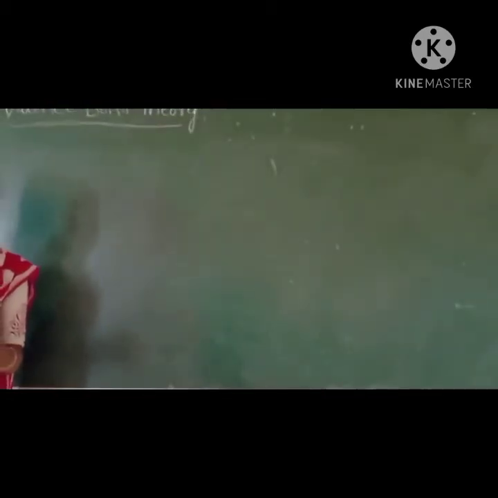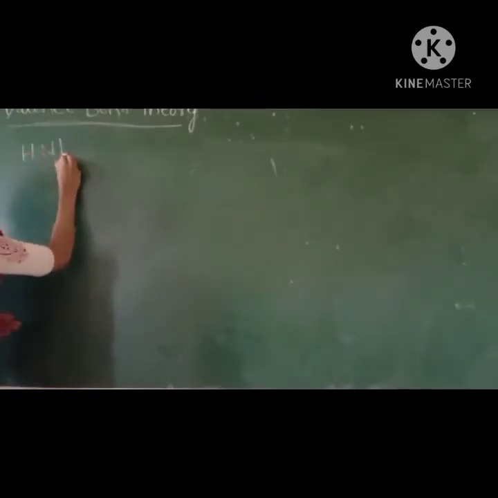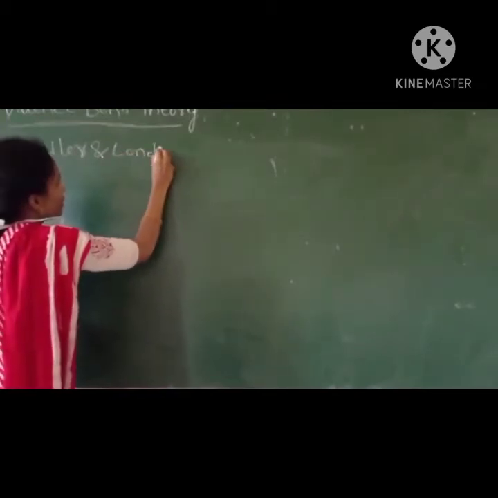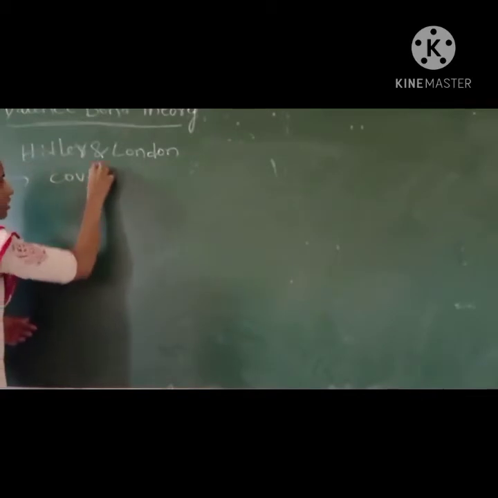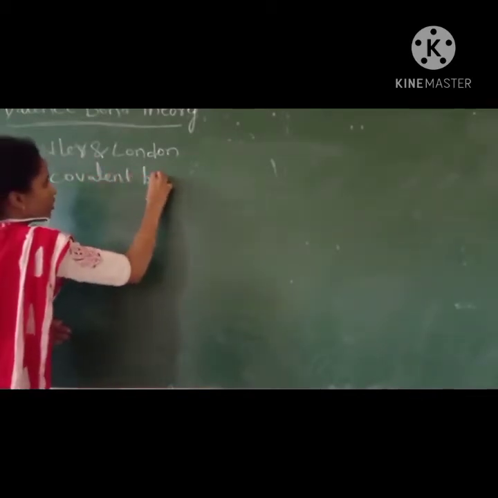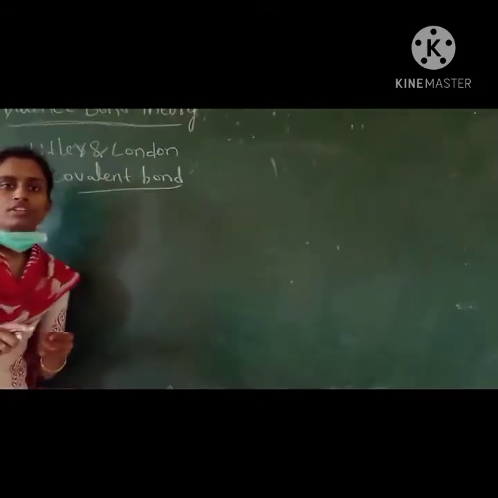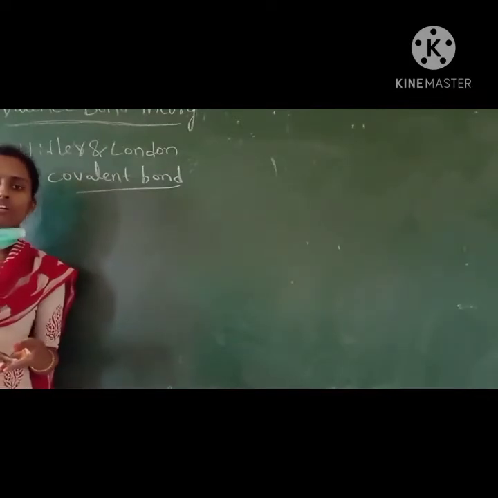Yesterday we completed the types of bonds. How this bond formation takes place is explained by the valence bond theory. This theory was proposed by Heitler and London to explain covalent bond formation. Covalent bond means sharing of electrons between two atoms to get a stable electronic configuration.